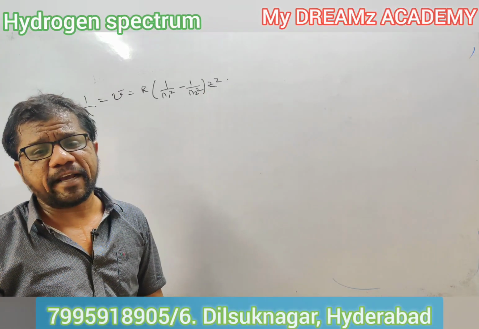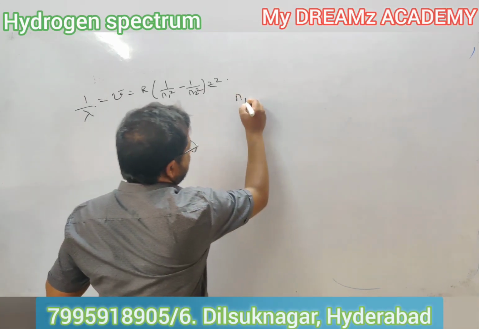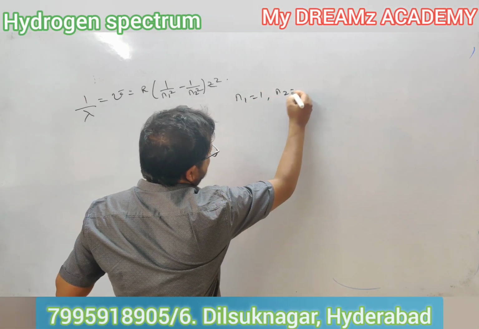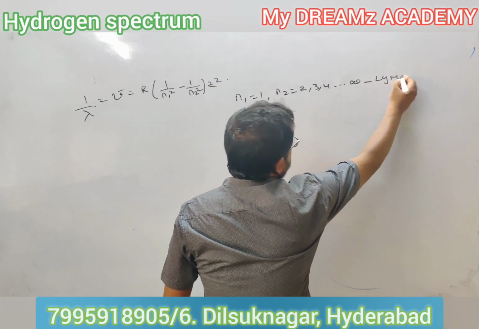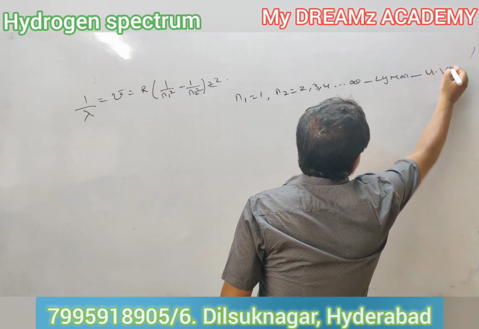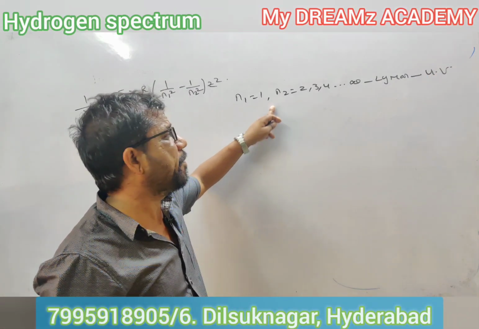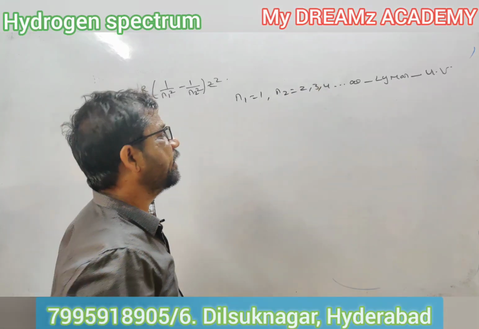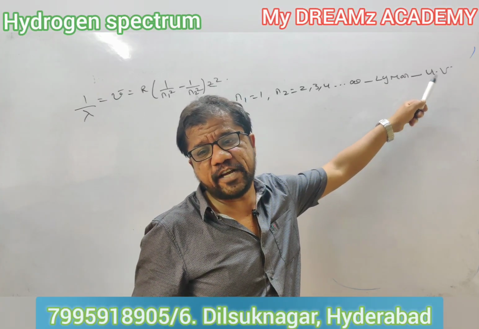Now the electron may come from any orbit to the first orbit. It may come from 2, 3, 4 up to infinity. It comes under which series? Lyman series. It lies in the ultraviolet region. So n1 is equal to 1 and n2 may be 2, 3, 4 up to infinity: Lyman series, in the UV region.